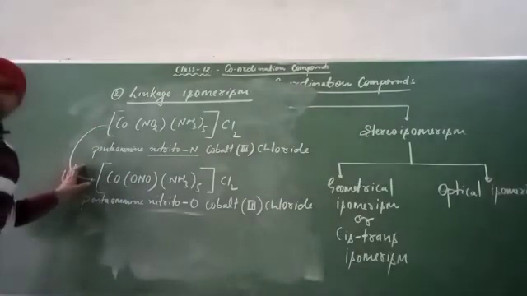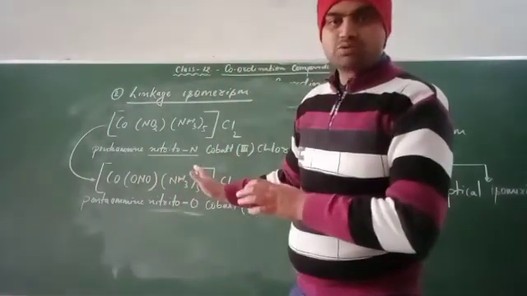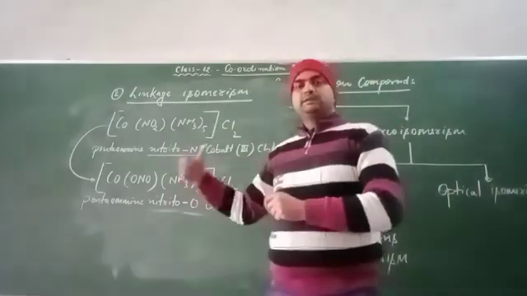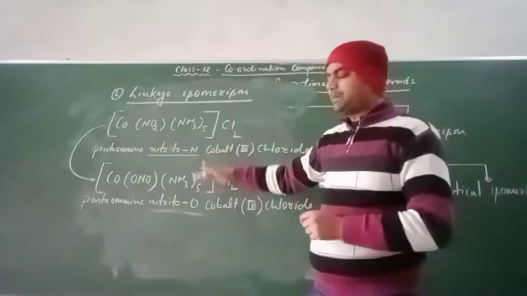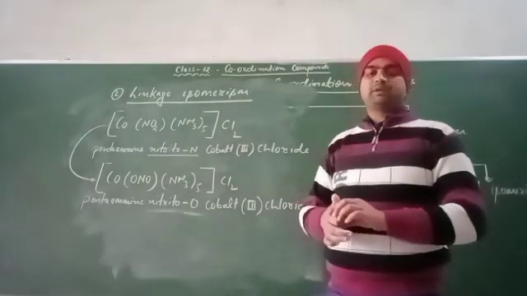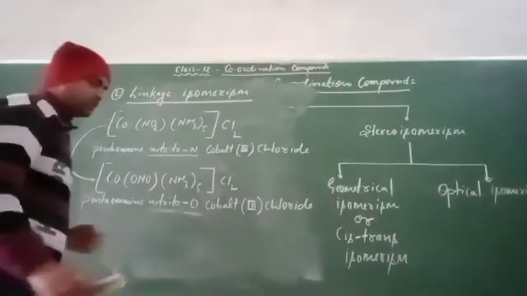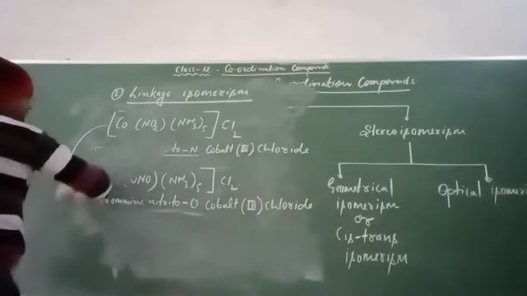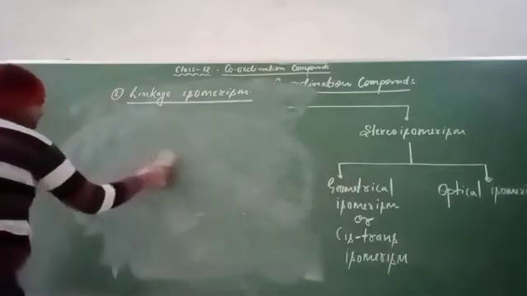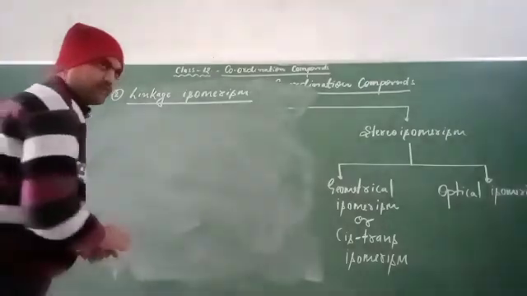If these two compounds are given to you and the question asks which type of isomerism is shown by these compounds, you will say that these compounds are showing linkage isomerism. Understand everyone? Now once again we talk about another example for linkage isomerism.